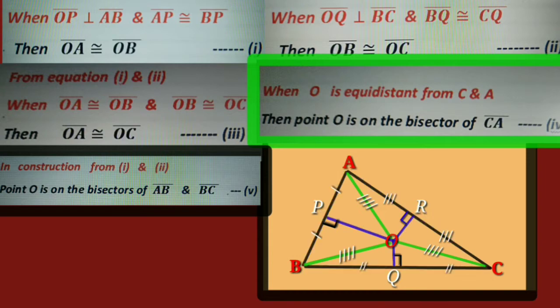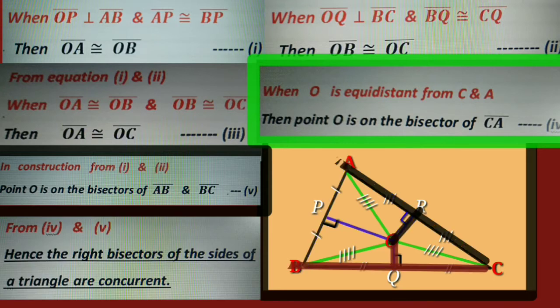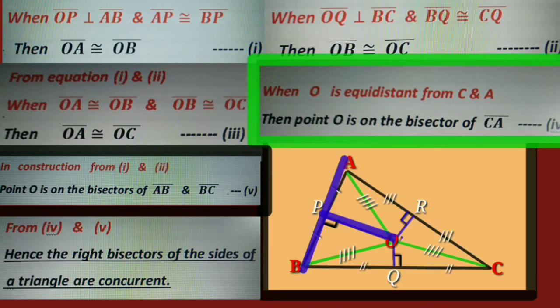By construction, from equations 1 and 2, point O is on the bisectors of side AB and side BC, which is equation 5. From equations 4 and 5, the right bisectors of the sides of a triangle are concurrent.